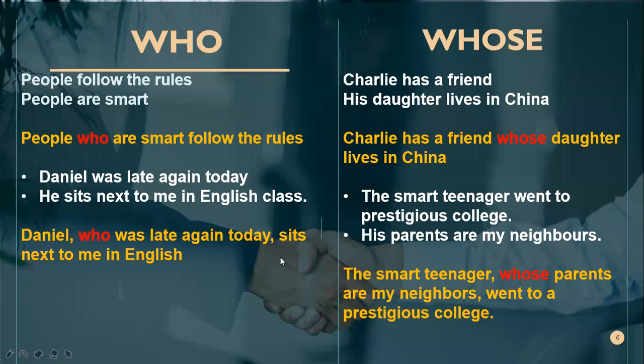Daniel sini kepunyaan who sit. Daniel sits next to me in class. And who, ada nggak subjeknya di sini? Subjeknya who, tapi kita nggak tahu which is who. Who is back to Daniel. Daniel, who was late again today, sits next to me in English.